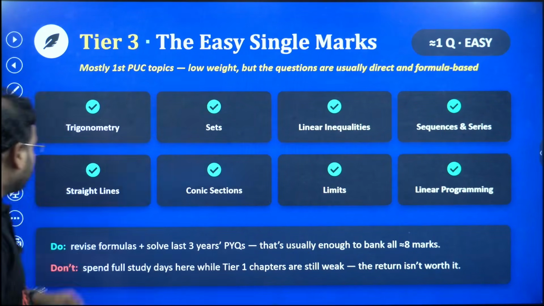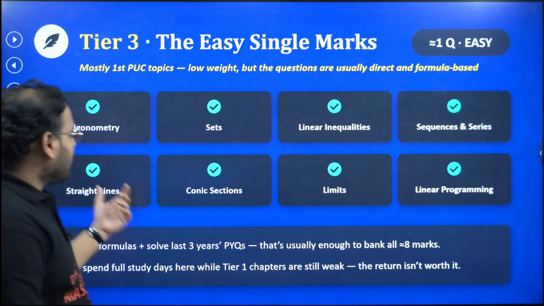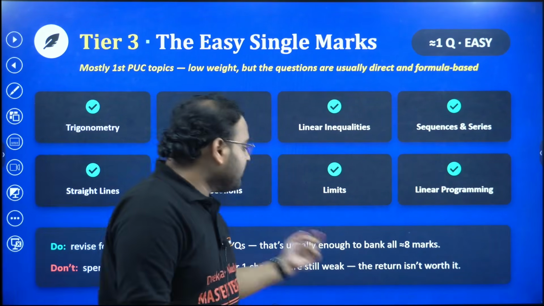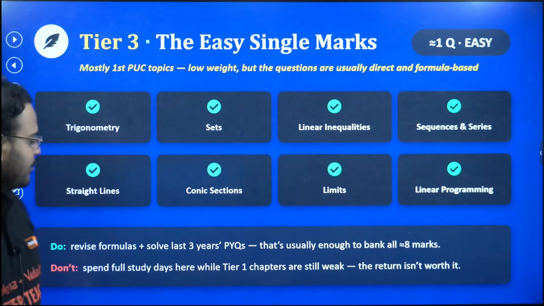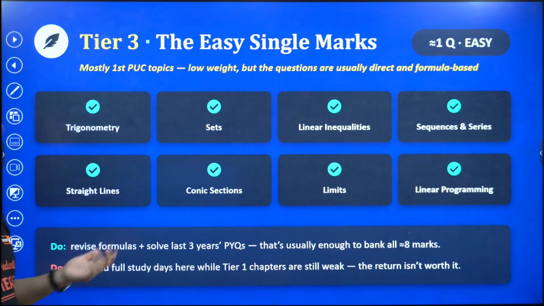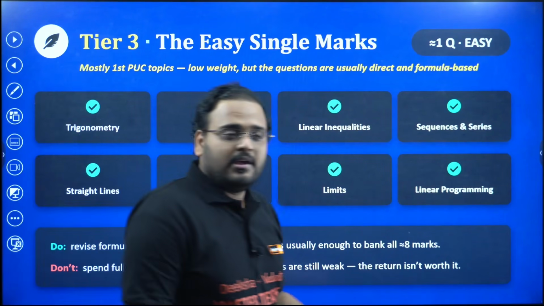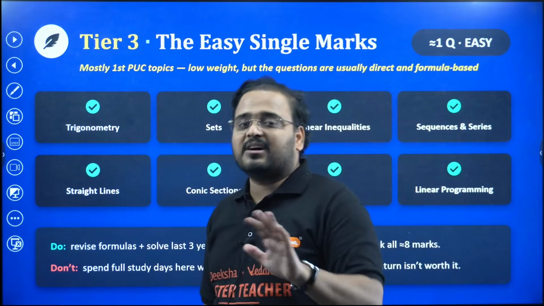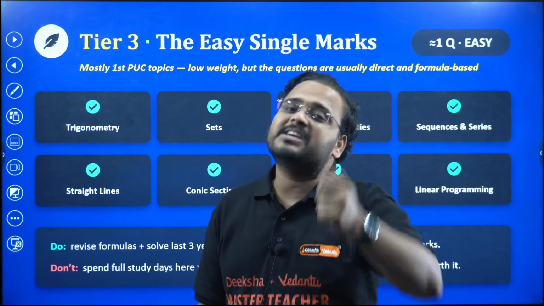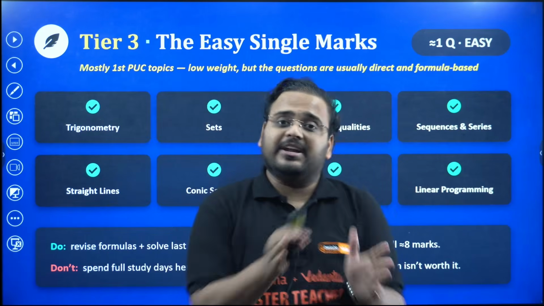Okay, let's look at this. What is it that you have to do? Revise formulas and solve 3 years of PYQs. That's usually enough to bank all these 8 chapters, or 8 marks. And what you don't have to do: don't spend days studying these chapters, because you should not. If you're spending, let's say, 3 days to finish trigonometry alone, that's a waste of time. That's unfair to the other chapters, when this one is going to give you only 5 or 6 marks. So try to allocate time according to the weightage.